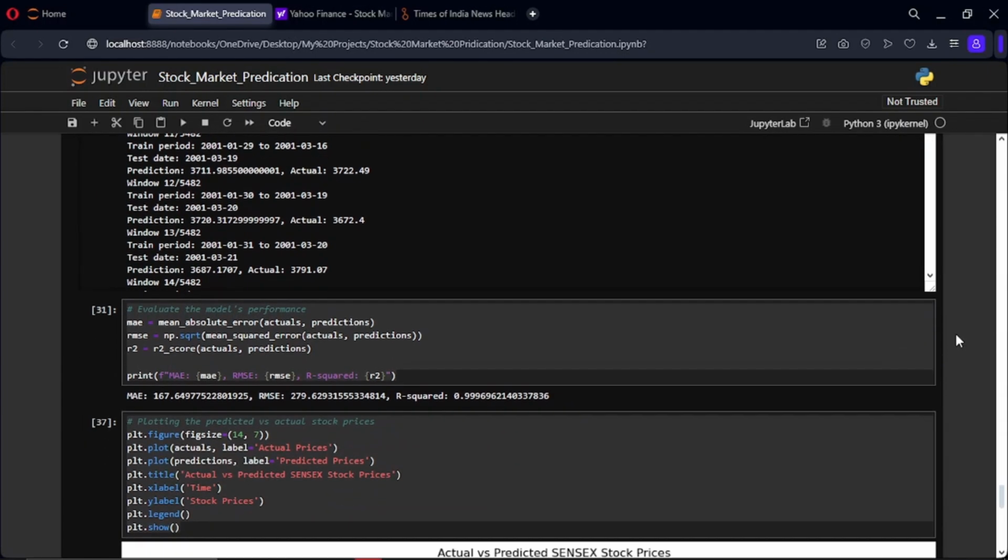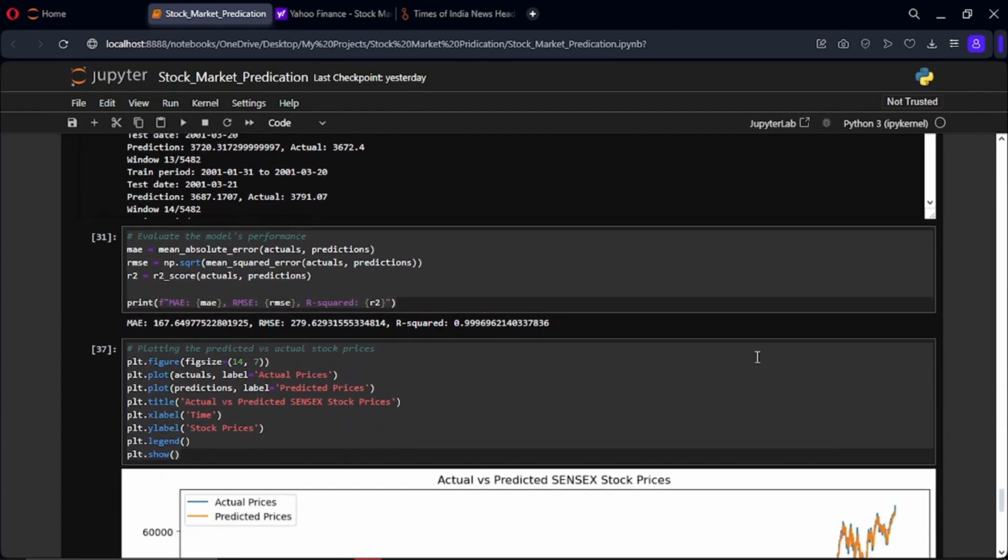Now, after running the rolling window forecast function and obtaining the predictions, actual values, and corresponding dates, the next step is to evaluate the model's performance using several metrics. We will calculate mean absolute error, root mean squared error, and R squared to assess how well our model performs.